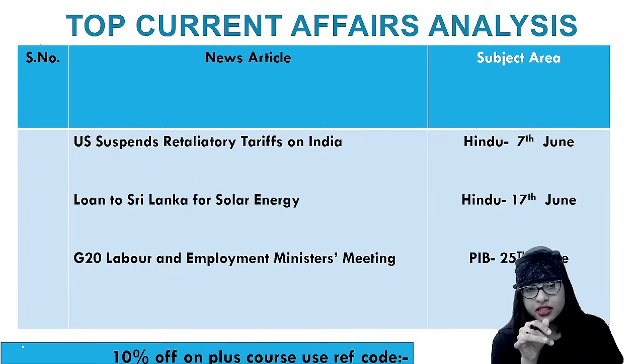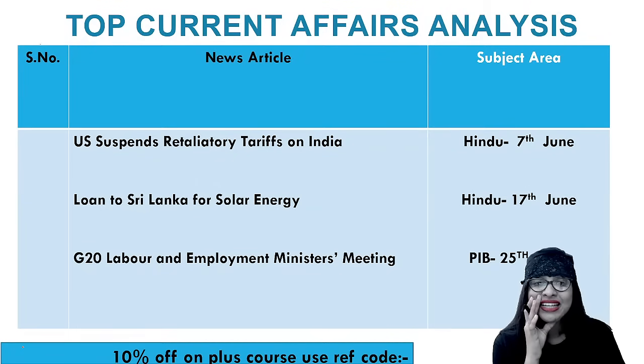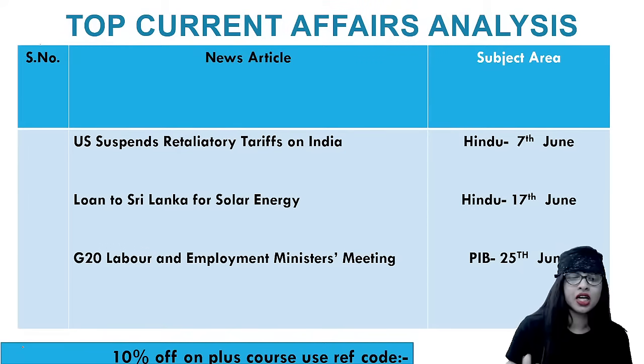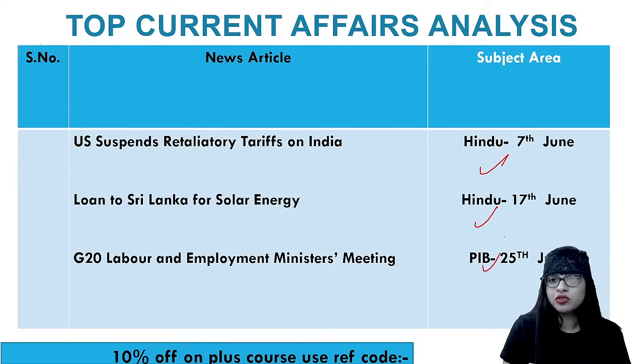So now we have three articles. Okay, this is quite important. One is US suspends retaliatory tariffs on India from 7th of June, from The Hindu newspaper. Next is loan to Sri Lanka for solar energy. And third is G20 Labour and Employment Ministers meeting. This is taken from PIB as per 25th June current affairs. So 1, 2, 3 in one go. Let's quickly have a look into what these topics are all about.